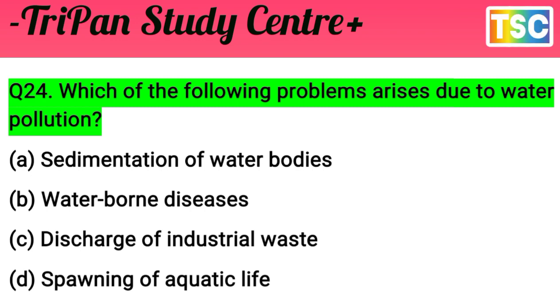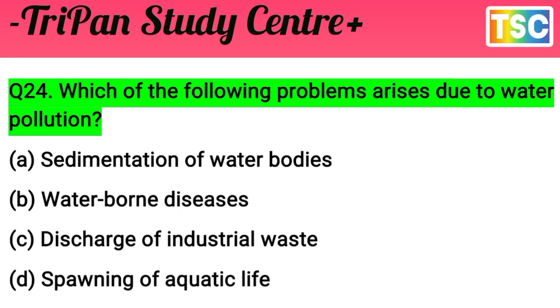But first of all, test your knowledge. I give a few seconds. Choose a correct answer. You must have a thought of your answer. Let's see what our answer is for this question. Which of the following problems arise due to water pollution? Sedimentation of water bodies is not a problem caused here. Spawning of aquatic life, that's nothing. And discharge of industry waste is a cause of water pollution, not a problem arising from it.